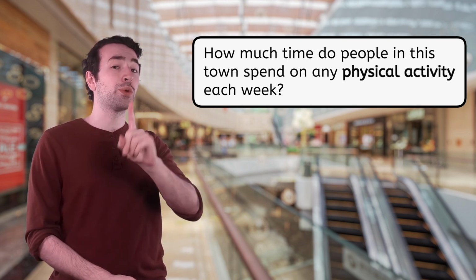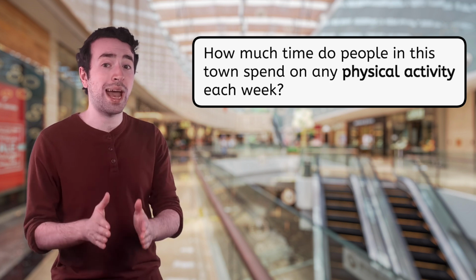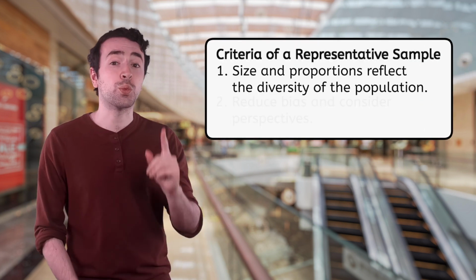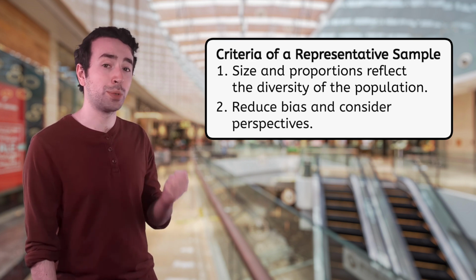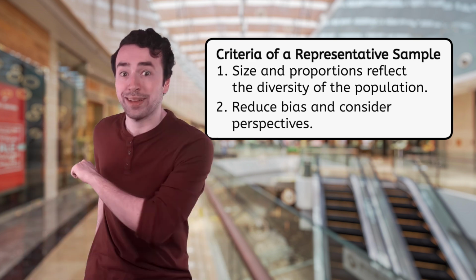Not only did we reduce bias in how we decide who to survey, but also in how we ask a question. The second criteria for a representative sample is to reduce bias and consider perspectives. All right, I'm going to go collect some data now. Be right back.